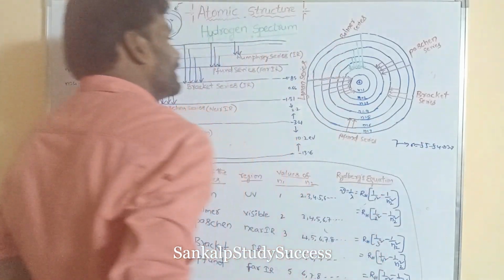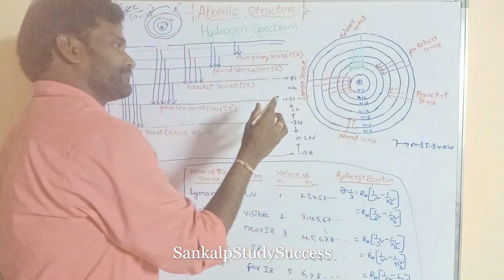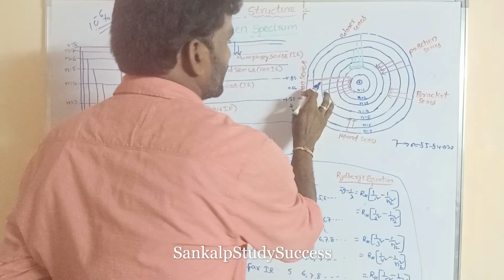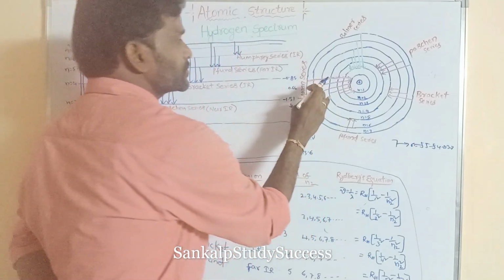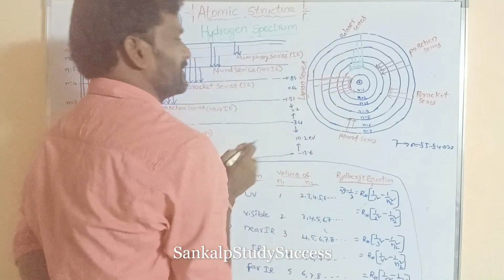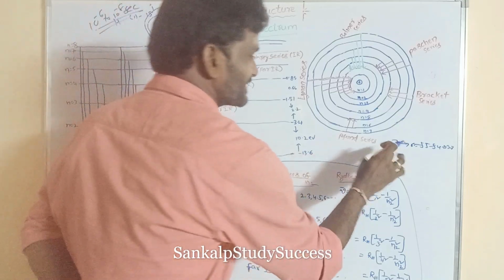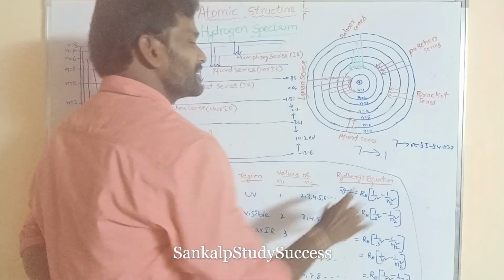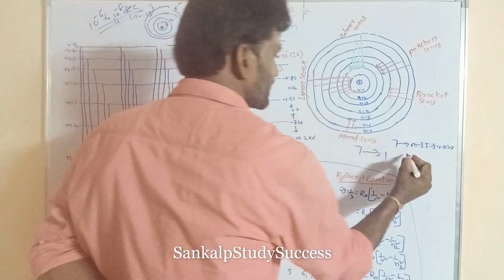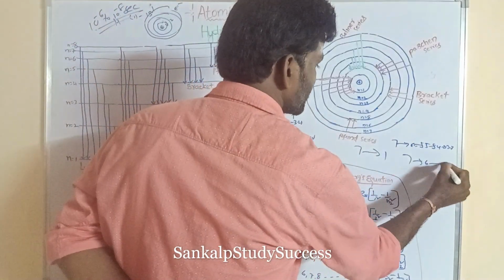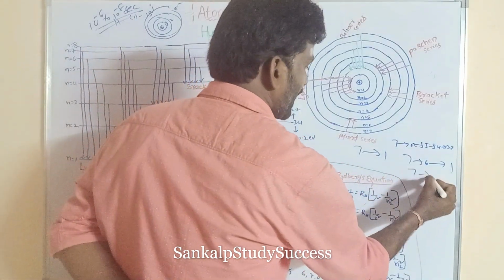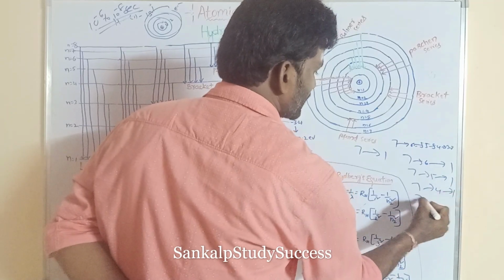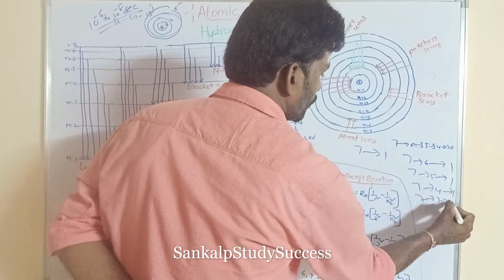That means here for getting stability, the excited electron jumps to a lower energy level, directly means 7 to 1, or in several steps. Several steps means 7 to 6 or 6 to 1, or 7 to 5 or 5 to 1, 7 to 4, 4 to 1, 7 to 3 to 1.